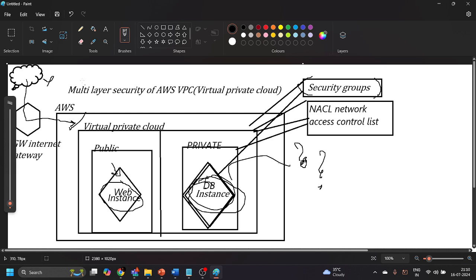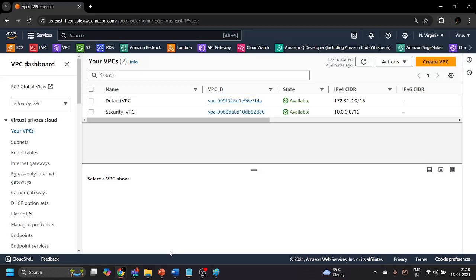So in the next part, part number 2 of the multi-layered security of the AWS VPC, we will be completing this tutorial. Stay tuned, folks. If you like the video and followed the entire tutorial, do hit the like button and comment what device is available inside AWS by which we can make the communication between the private resources and the internet without exposing the private resources on the internet. That is the answer we'll try to get inside part number 2.